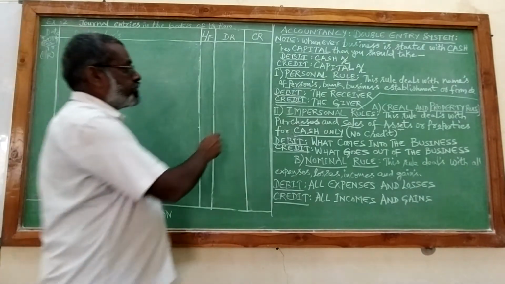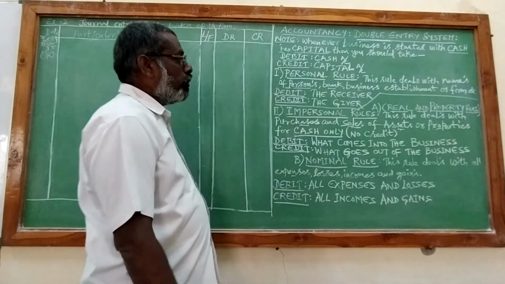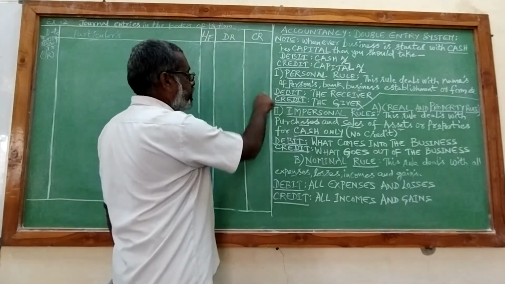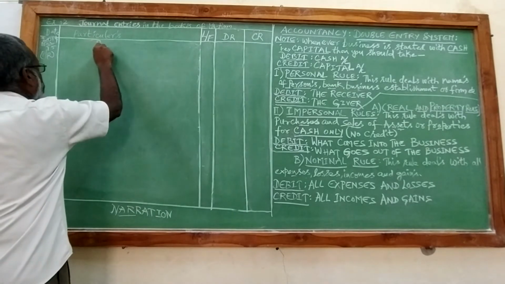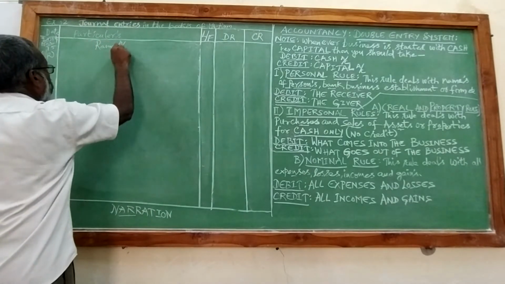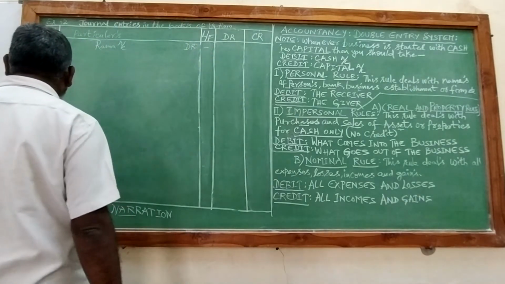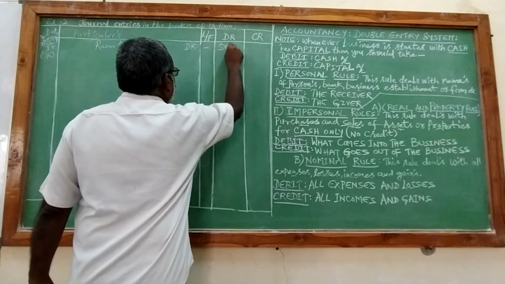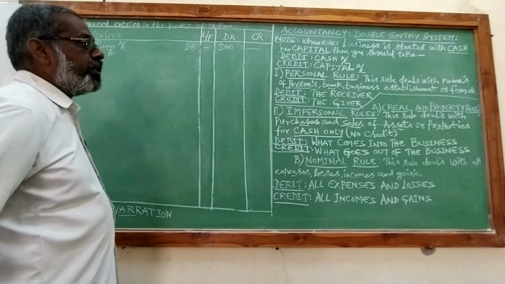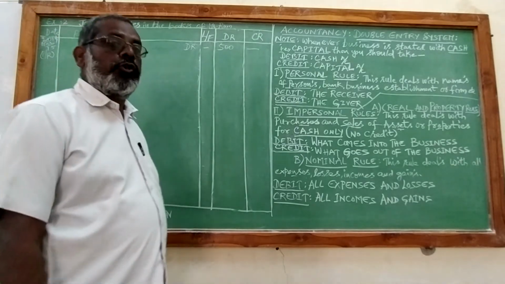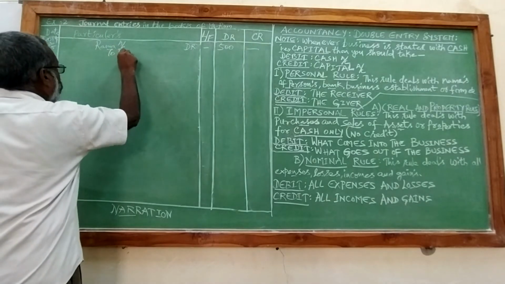So the formula for personal rule is debit is the receiver, credit is the giver. So we are returning goods to Rama. So who is the receiver? Rama is the receiver. So Rama account will debit $500. To what we are giving the previous purchases, defective goods are returned back. So it is purchases returned.